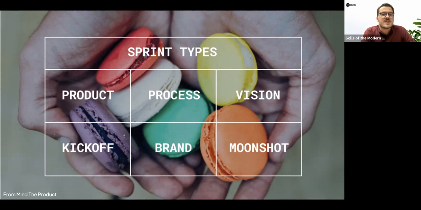You might have a visioning sprint, which is more about getting on the same page and working out a core shared vision and understanding of where you're trying to get to, whether that's within a team or within an organization. You might have a kickoff sprint for a particular project, which is getting people on board and making sure everyone understands what the project is trying to achieve and what they're going to be responsible for. You might have a brand sprint, which is all about trying to come up with a visual look and feel for what is going to represent your brand.